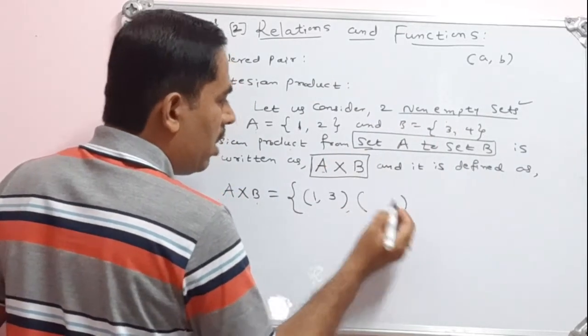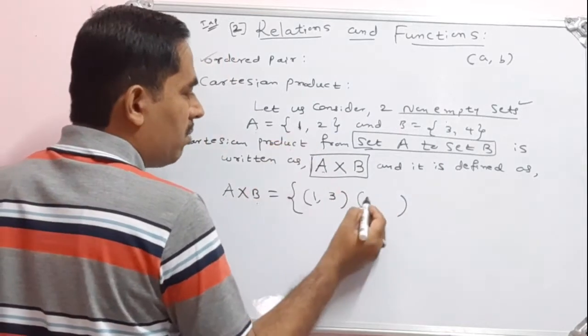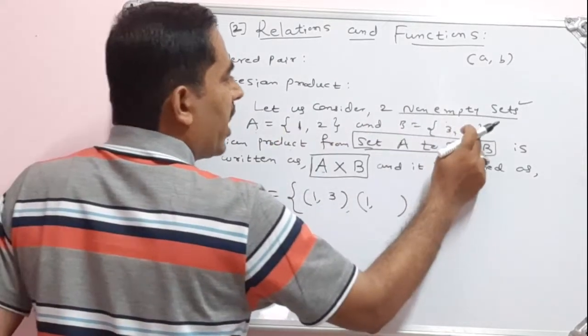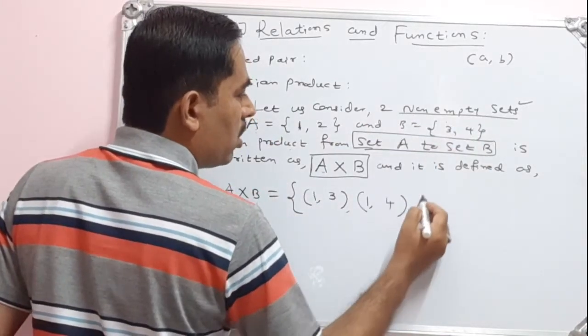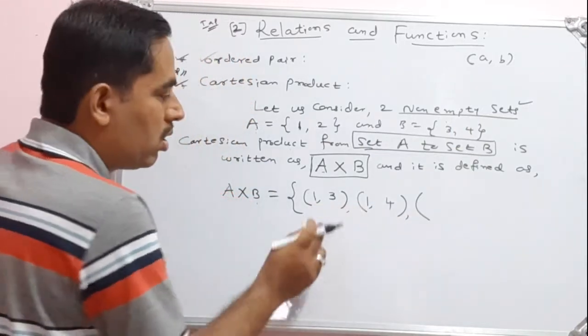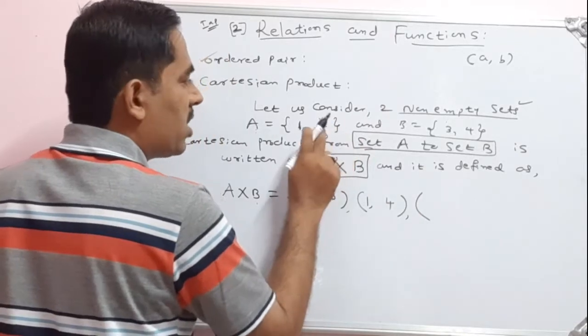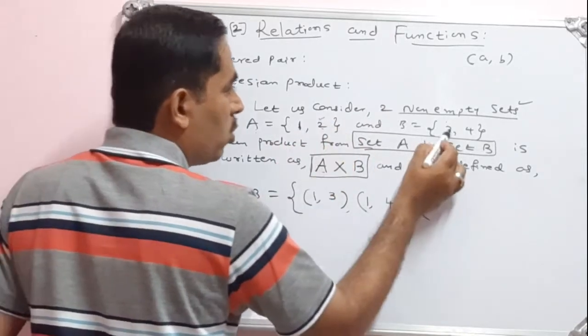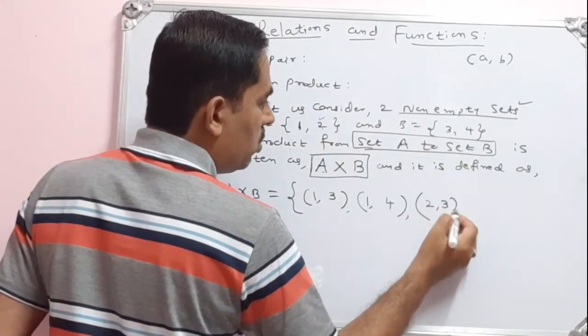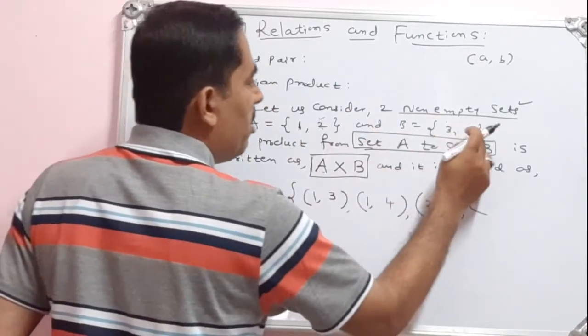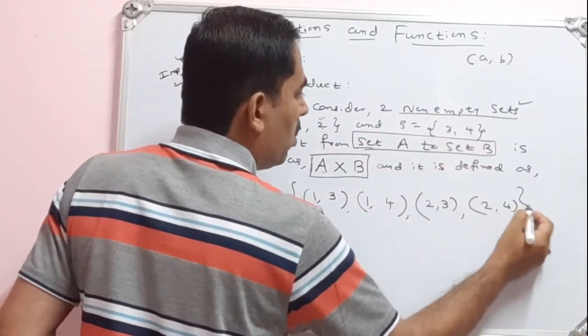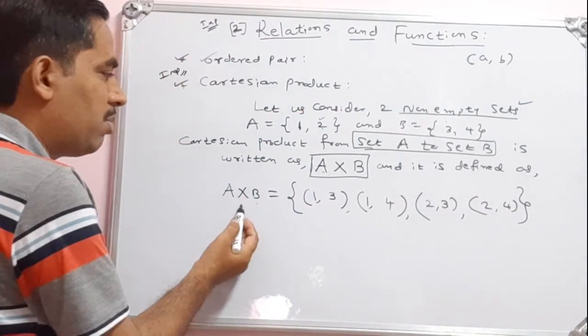Then what is another ordered pair? You start from the same element 1, then you attach another element, 1 comma 4. So 2 ordered pairs are over: 1 comma 3, 1 comma 4. Then you begin with another element. What is the next element here? 2. So you attach 2 to the first element, that is 2 comma 3. Then you attach the same element 2 to 4. See, my Cartesian product is ready here.